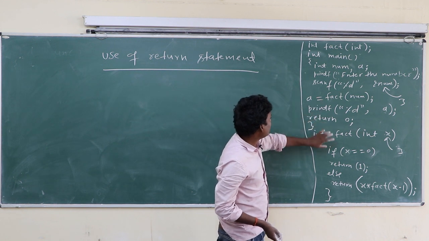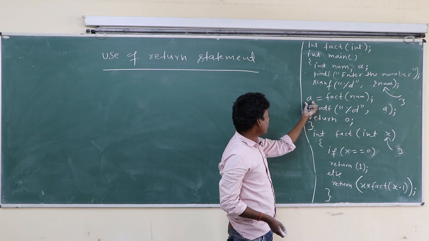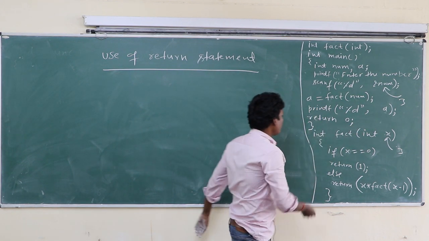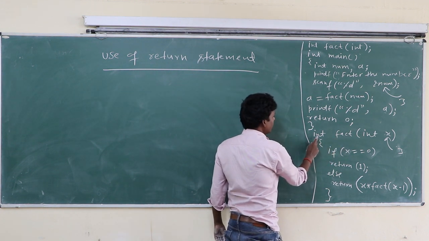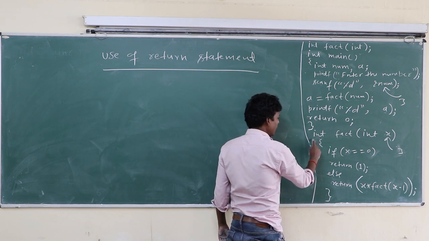Okay, so in the calling function we collect that value in another variable and you can print that variable. Suppose the function return type is float. In place of int, here may be double, here may be float, here may be char, here may be void. Okay class.